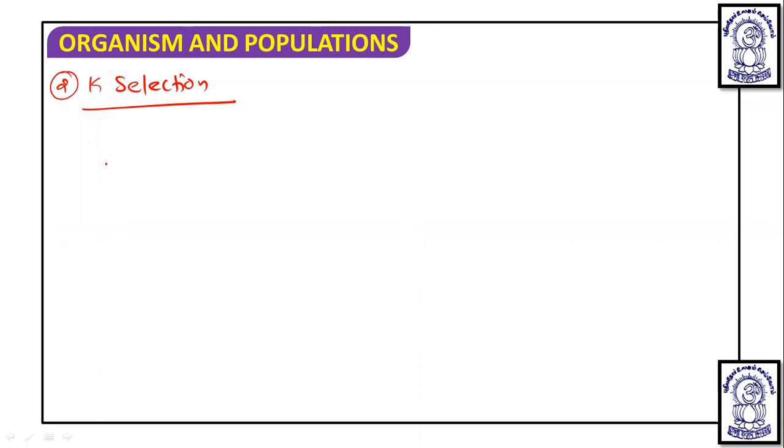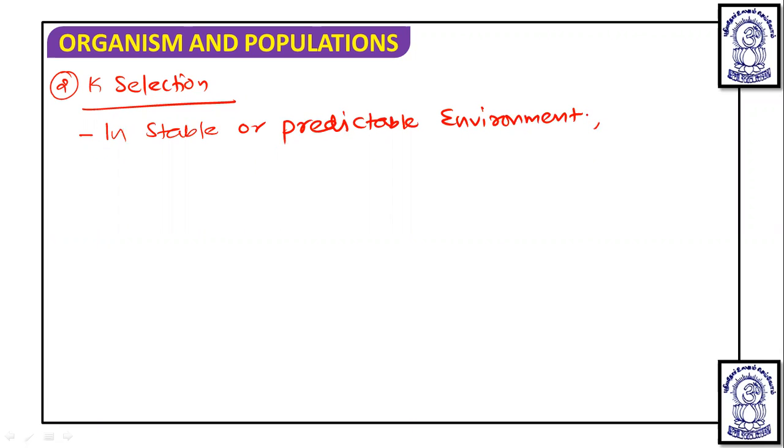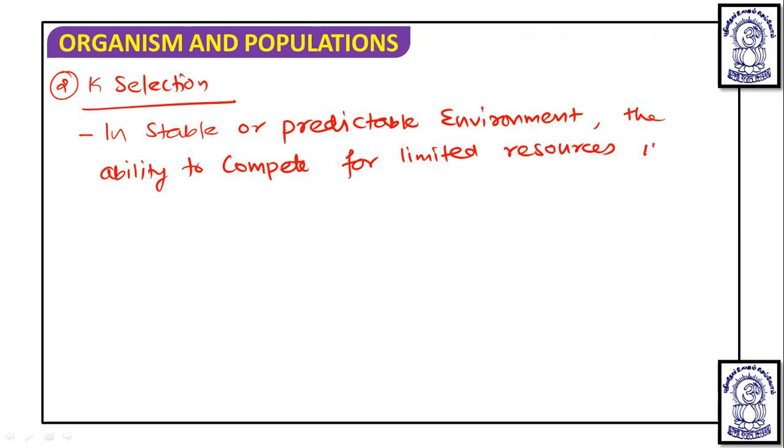So when there is K selection, it is known that in a stable or predictable environment, K selection predominates, and in a stable and predictable environment, the ability to compete for limited resources is crucial.